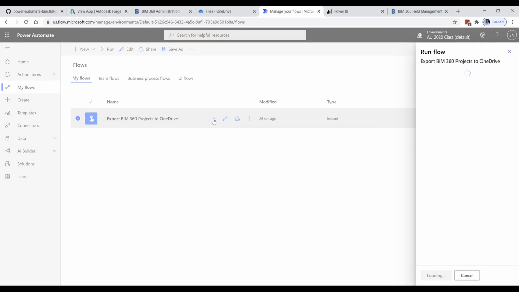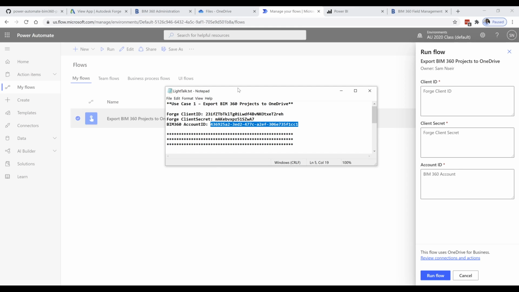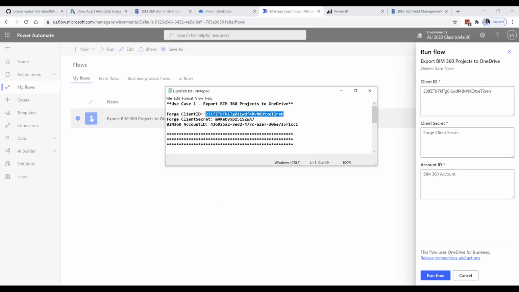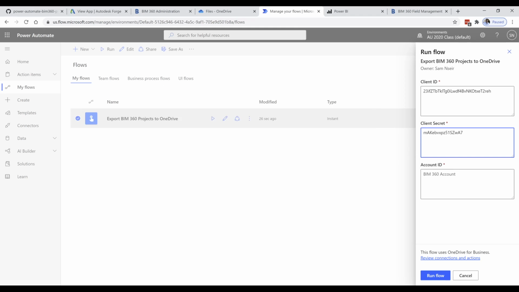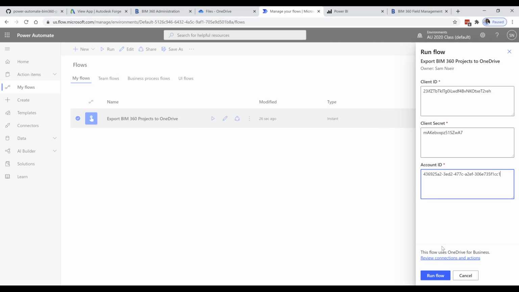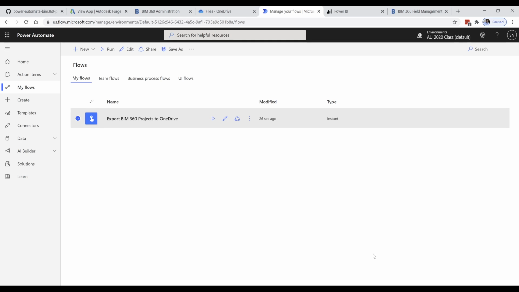Simply click on Run, and it would sign in. You click on Continue, and it requests client ID, client secret, and BIM account ID. I have them written down here. And now run the flow. Click on Run.